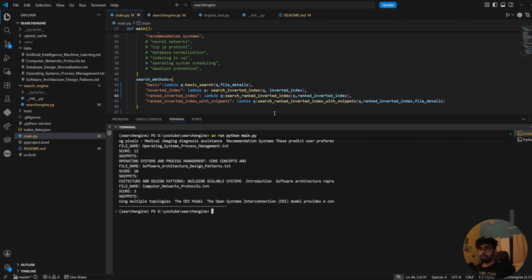Currently we are iterating on the queries, but what we need to do is iterate on the search methods in the outer loop. In the inner loop we need to have the queries, so this should do the job. Let me run it once. Yeah, it's running fine.